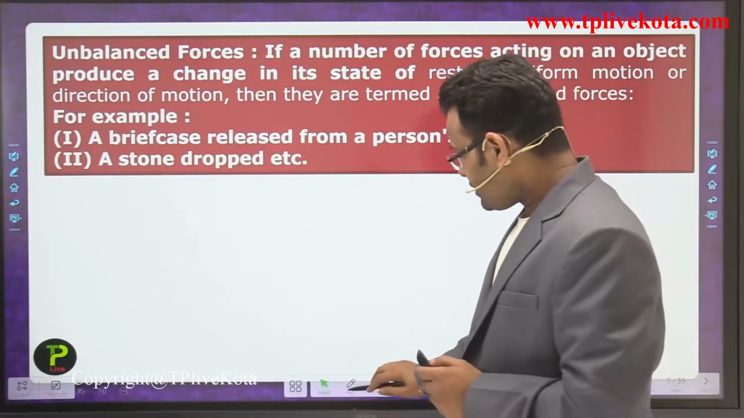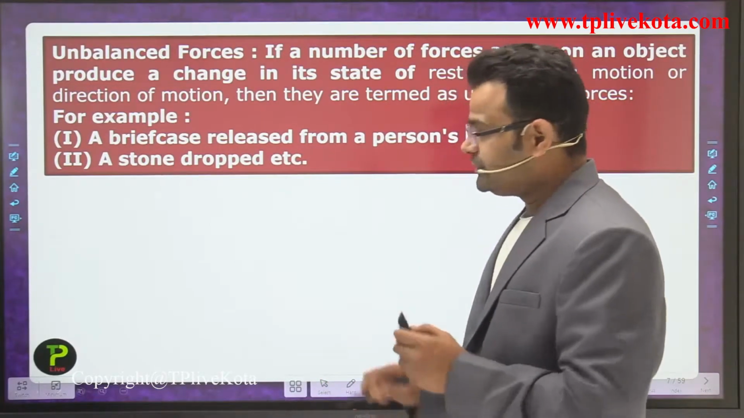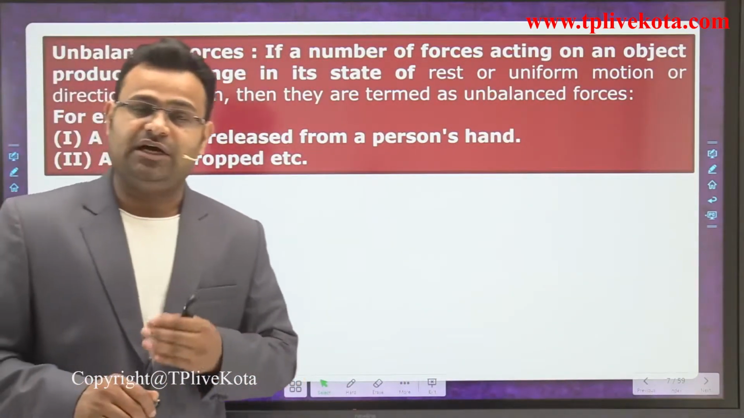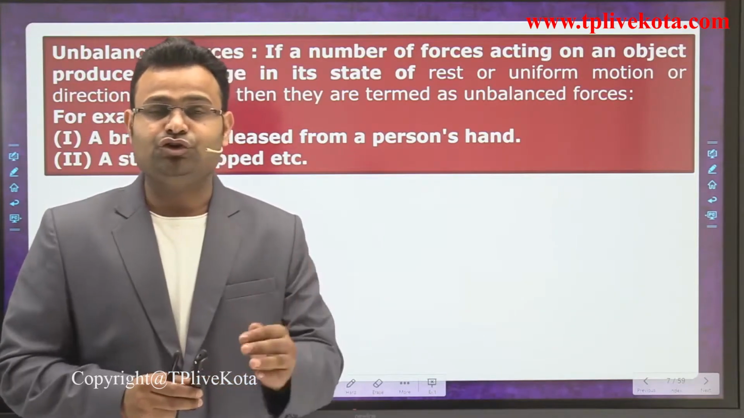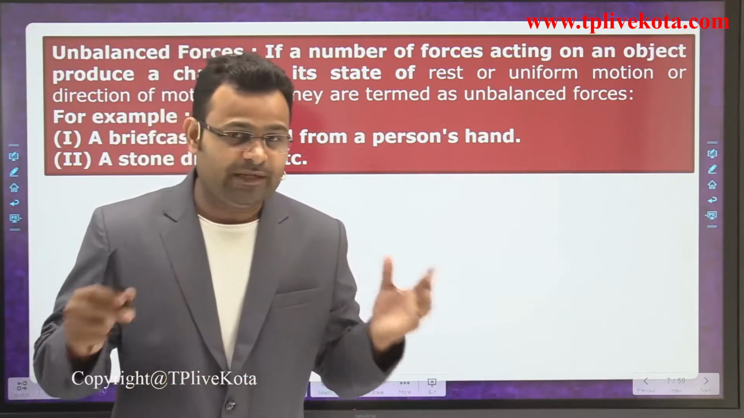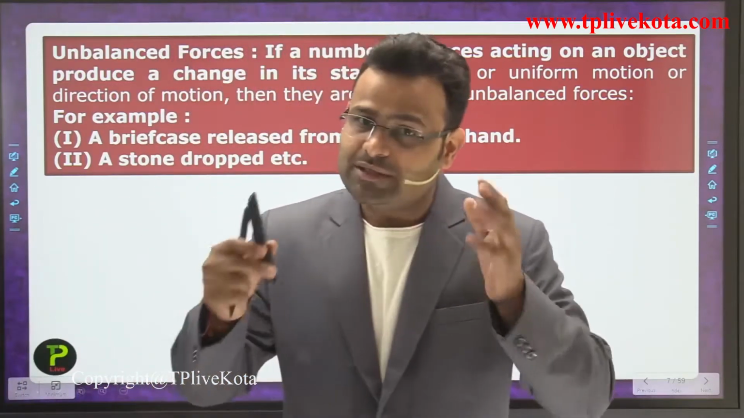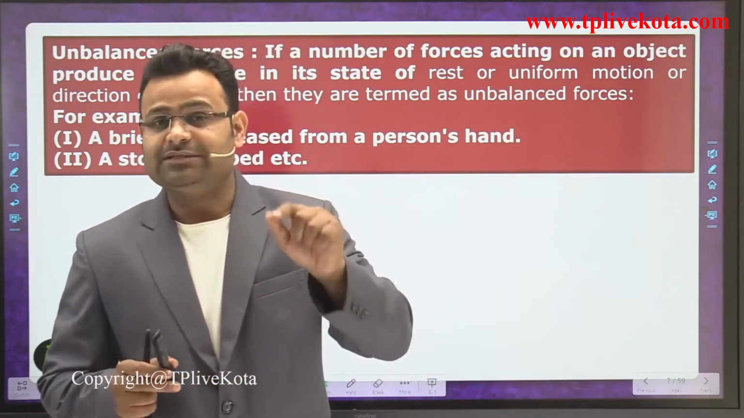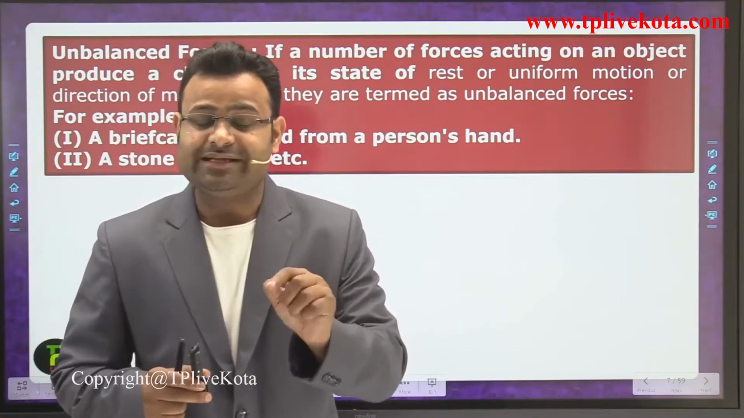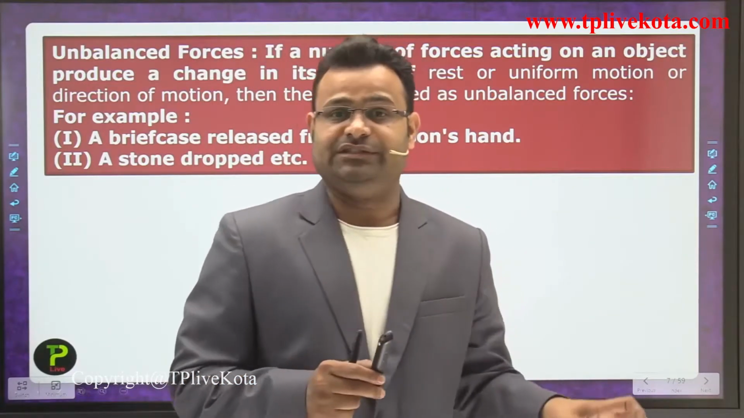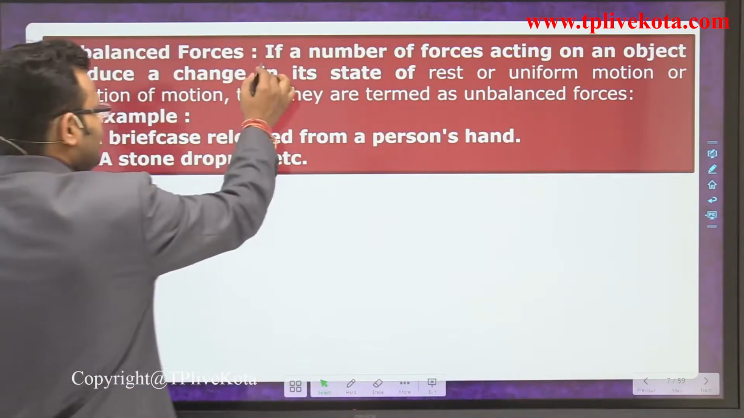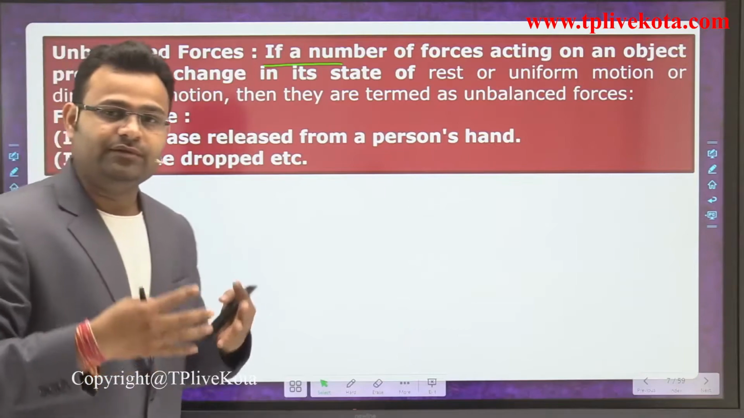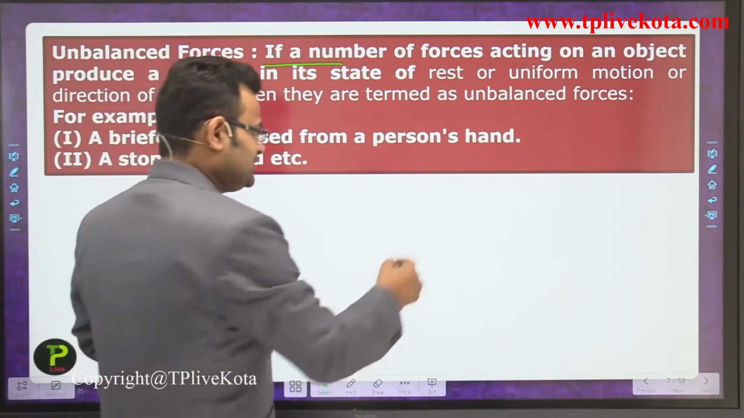Unbalanced force means more than one force is applied on a single body, and that body starts to move, meaning it shows some effect of the forces. There are many effects of forces. If any one effect of forces is shown by that body, there is some unbalanced force, meaning there is some net force in that condition. So if a number of forces act on an object, let's see,